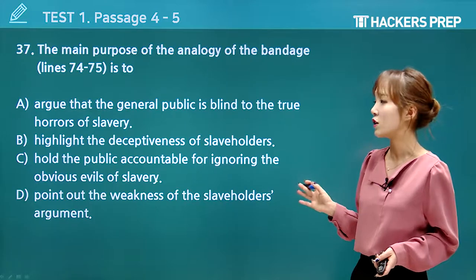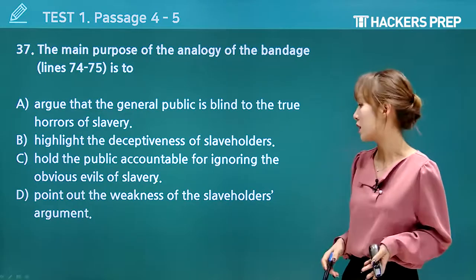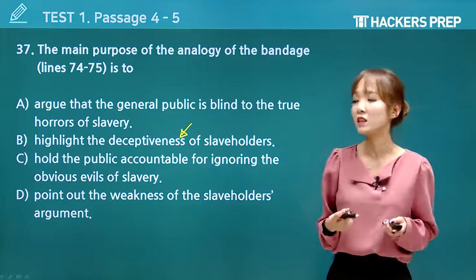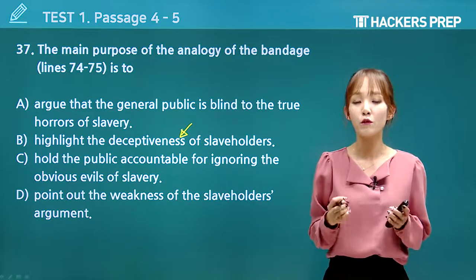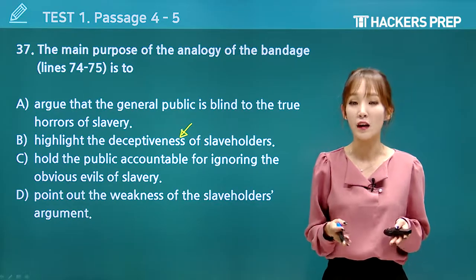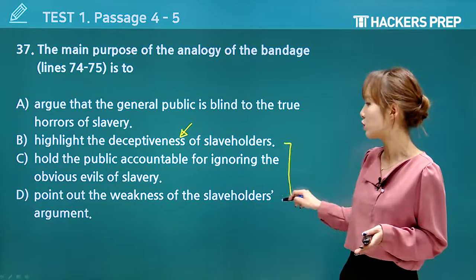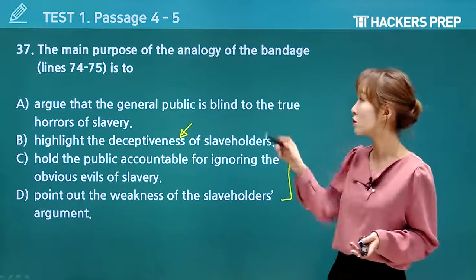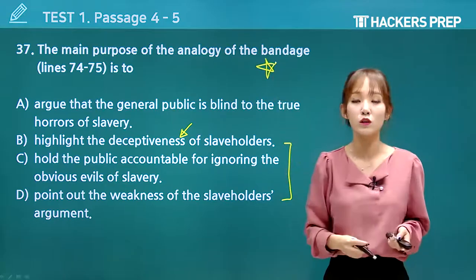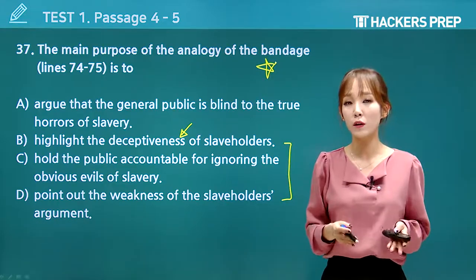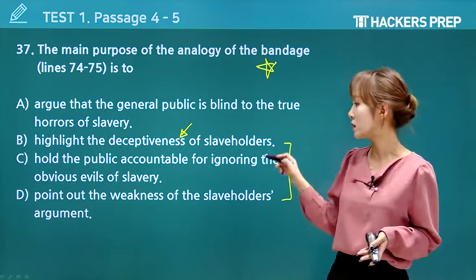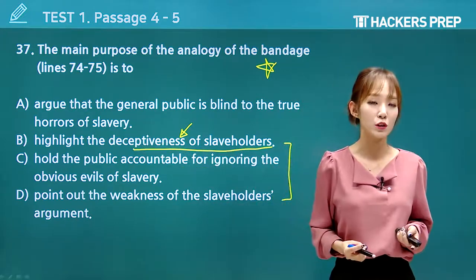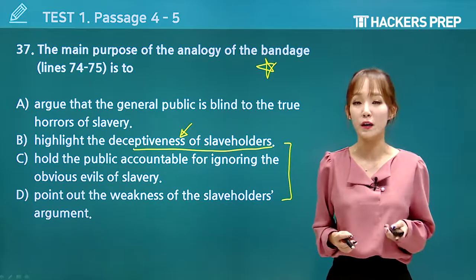If you see here, your trick would definitely have been B, highlighting the deceptiveness of the slaveholders. But if you read the question again, now always when you get confused between two answer choices, what you want to do is not go back to the passage, but actually go back to the question over here. Was the purpose of the bandage to show us that slaveholders were deceptive? Now, how does that statement sound to you? It doesn't sound quite right, right?